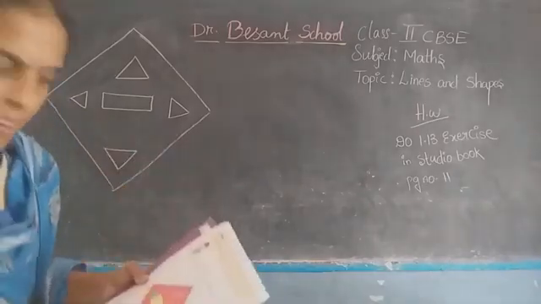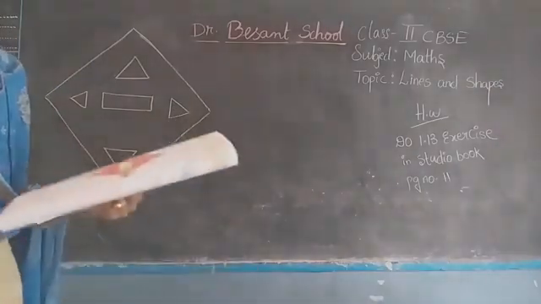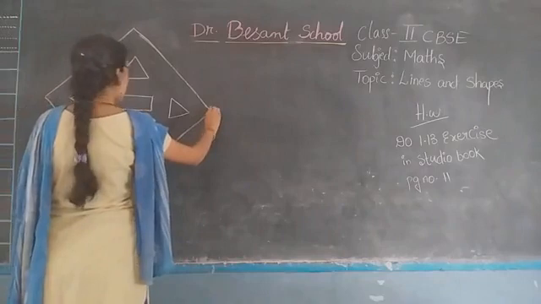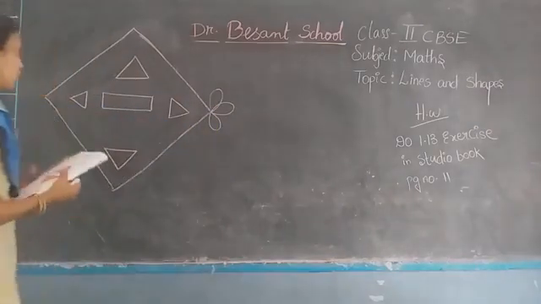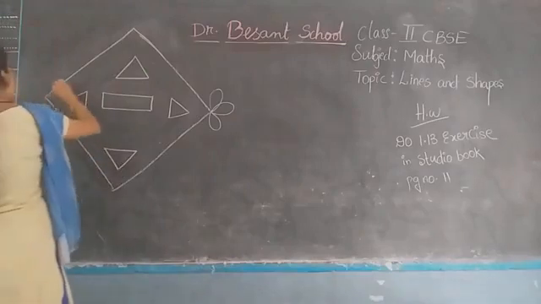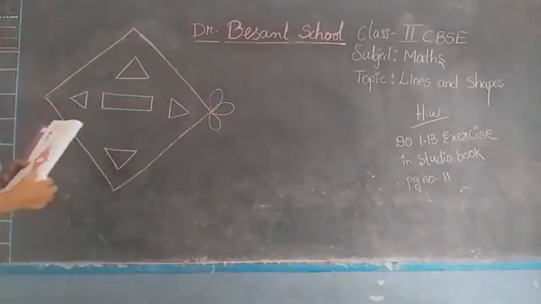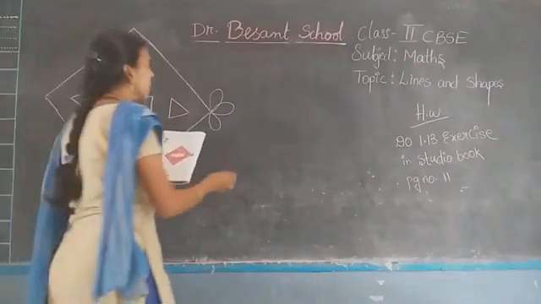Okay, then. What is the shape of the cushion? They are asking, what is the shape we are observing? If you see the shape of this cushion, it is looking like a square.